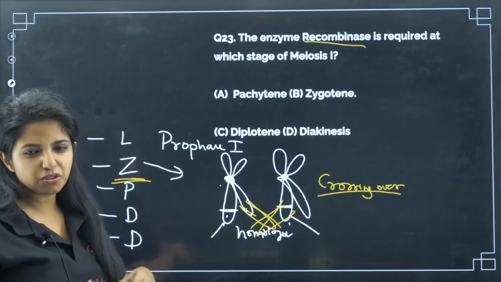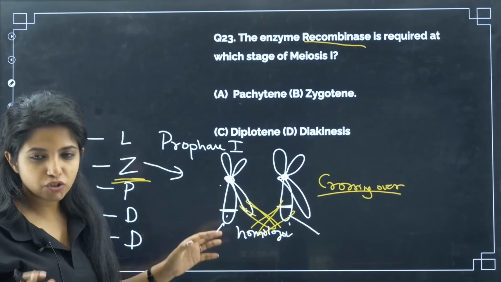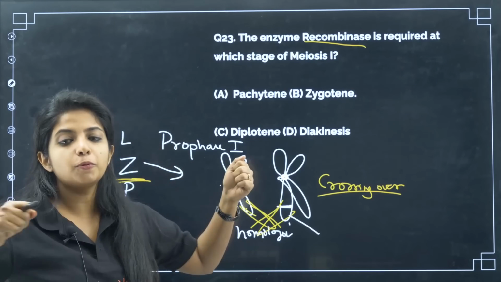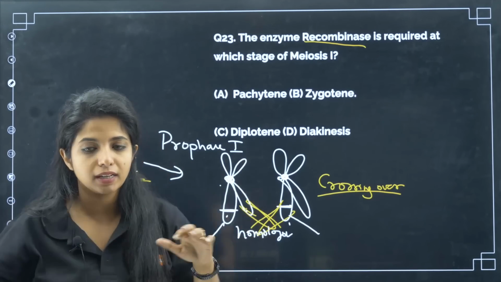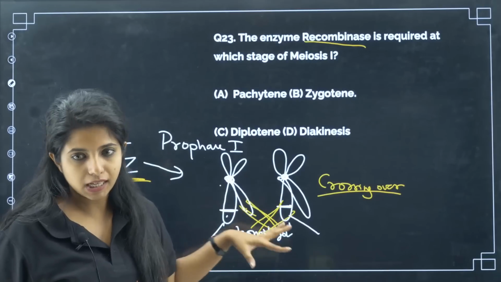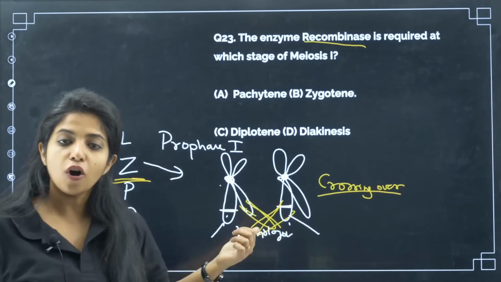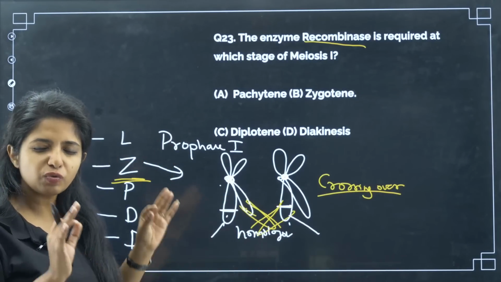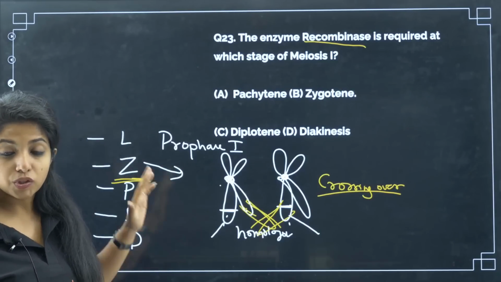Now in diakinesis, they are trying hard to break up, my dear children, but it does not happen. This chiasmata, they try to pull each other, which is why chiasmata gets terminalized, as in it moves downwards, but it's still there. So terminalization of chiasmata happens over here, and the chromosome will be perfectly visible by this particular time. So this is prophase 1.